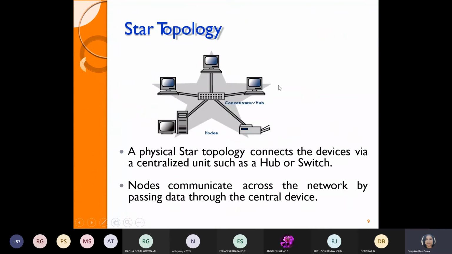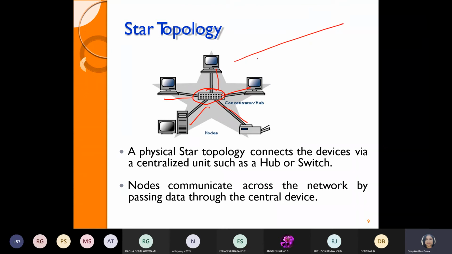Then star topology. This is a really beneficial topology, and there are many advantages of the star topology. By using a central device, only a central device can control or be used to connect different nodal devices. We don't need that many cables to connect each and every device. No need for a long wire.